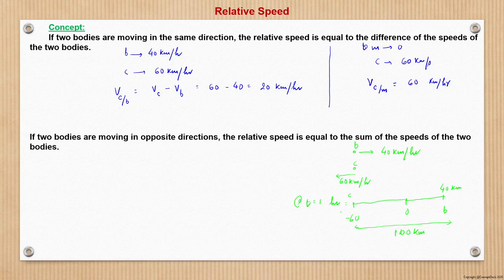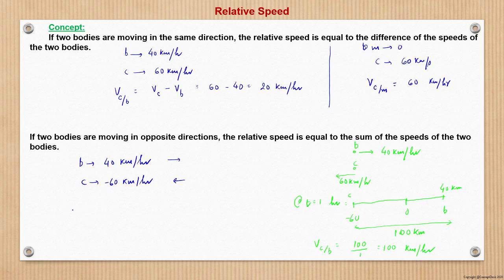So basically it shows that when both are moving in opposite directions, the car is 100 kilometer away from the bike. So the relative velocity of the car with respect to the bike becomes 100 kilometer over 1 hour, that is 100 kilometer per hour. Here the velocity of the bike is 40 kilometer per hour, and the car is going in the opposite direction, so that is represented by minus 60 if it is in the opposite direction.